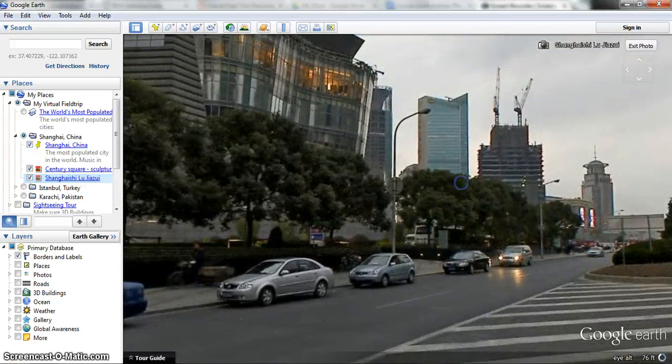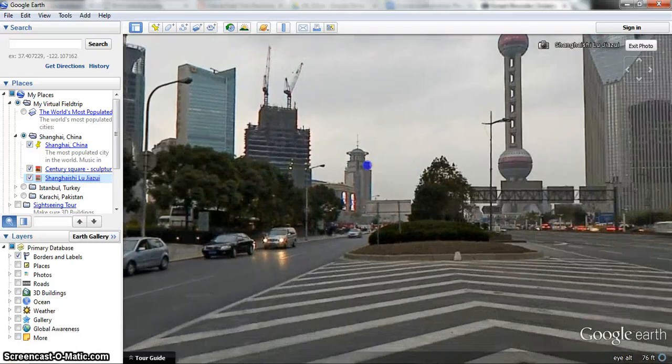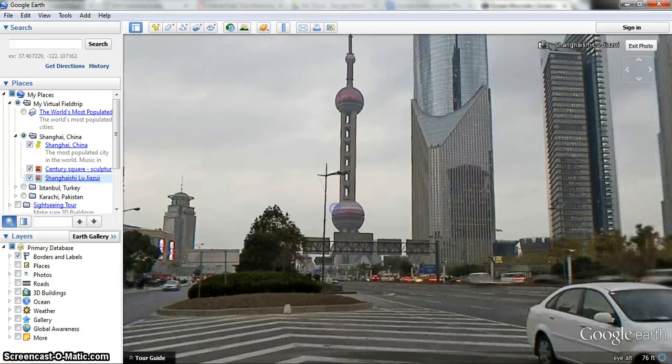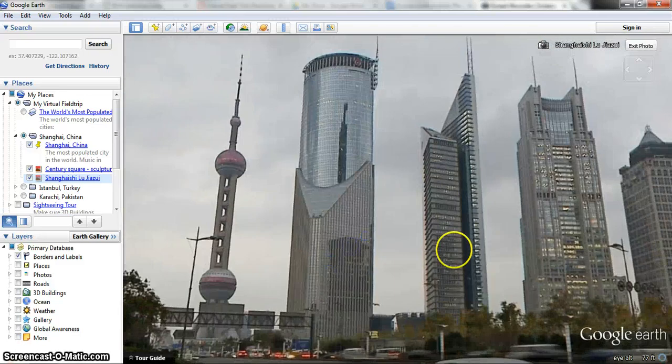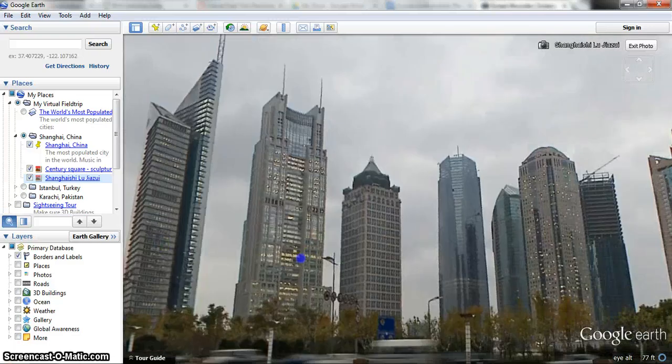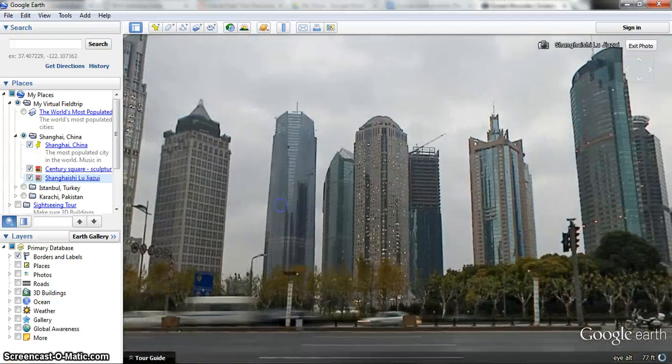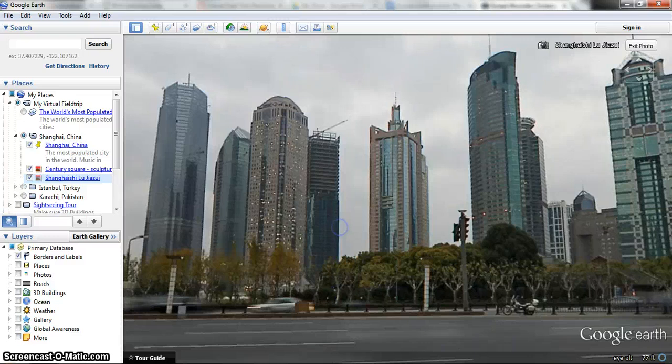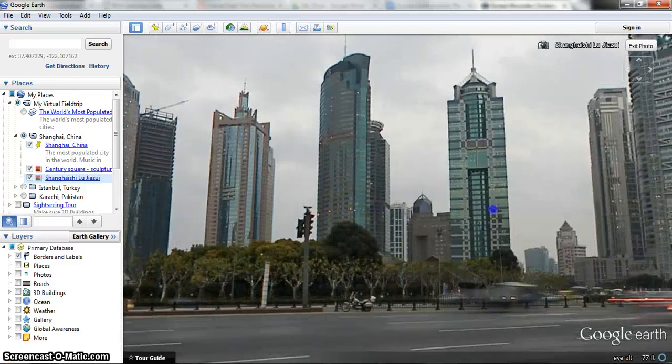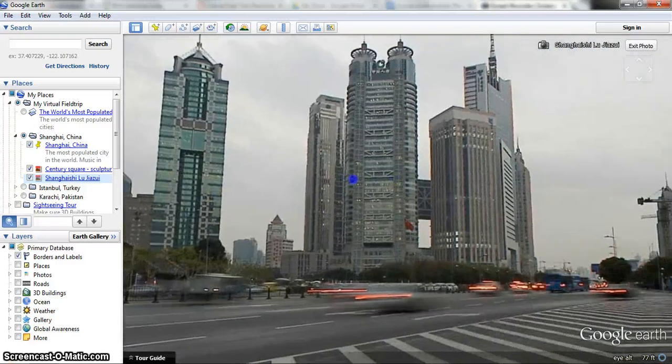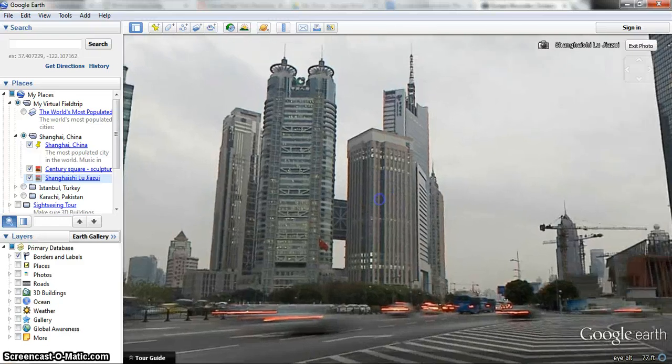As you see, another area just full of interesting looking buildings. And think to yourself, why is this the most popular city? We're going to be talking specifically about the geography, but we can even talk outside of that as well. Look at these buildings. Very unique looking.